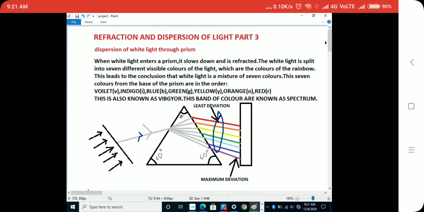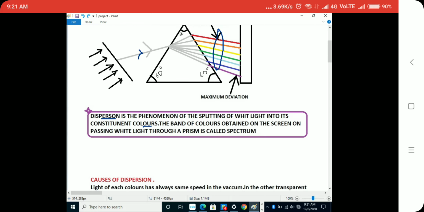This leads to the conclusion that white light is a mixture of seven colors. This means that if you mix the seven colors again, you will get white light. These seven colors from the base of the prism are in the order violet, indigo, blue, green, yellow, orange, and red, also known as VIBGYOR. Why is it so? Because violet deviates the maximum in the glass, while red deviates the least. Due to this, it happens.